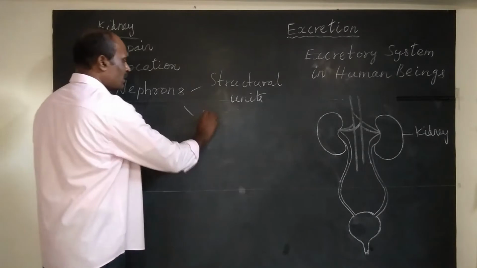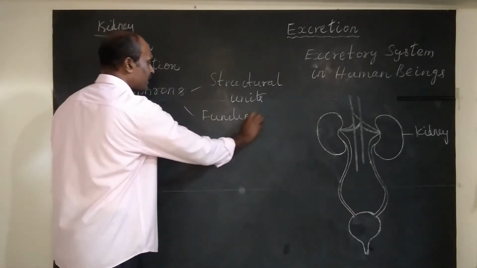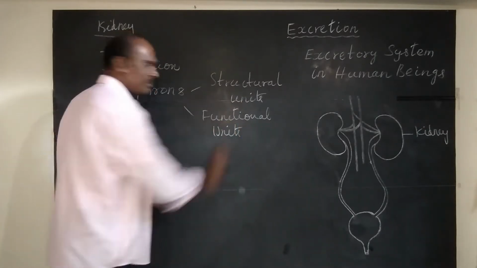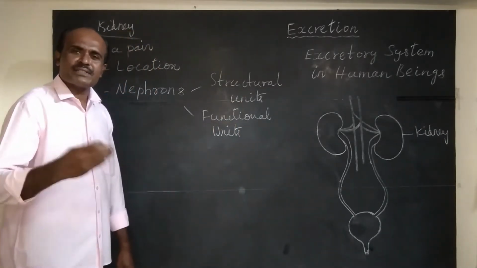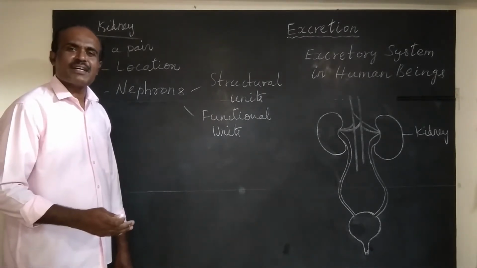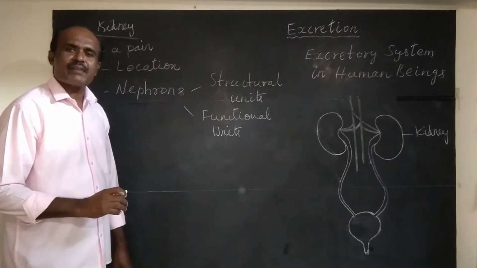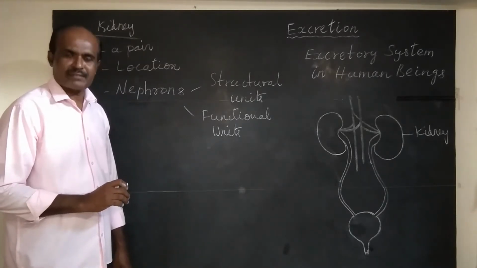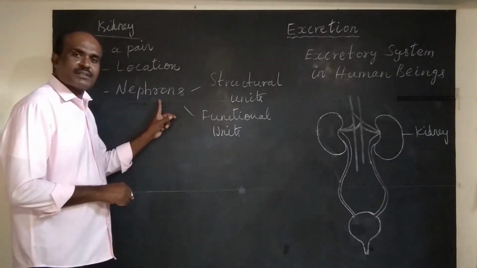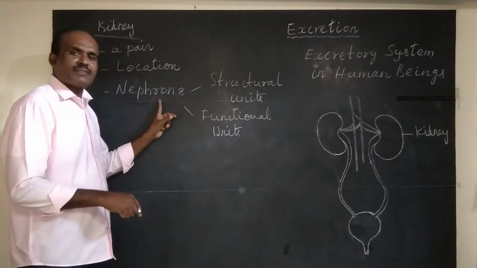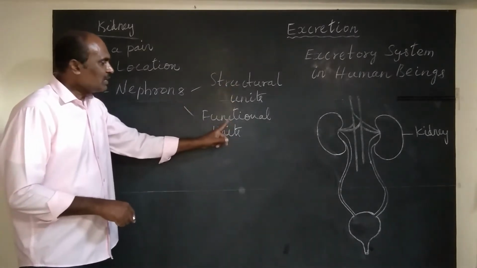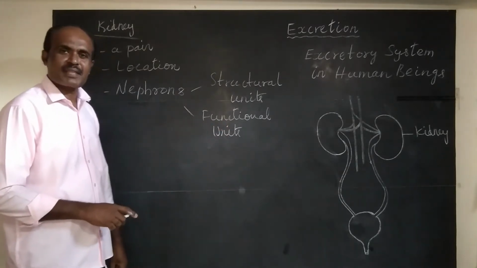Nephrons are also called functional units of kidney. Why are they called so? Because nephrons function. What is the function of nephrons? Removal of metabolic waste materials from the blood. So that process happens in nephrons. So nephrons function. So that is why nephrons are functional units of kidneys.